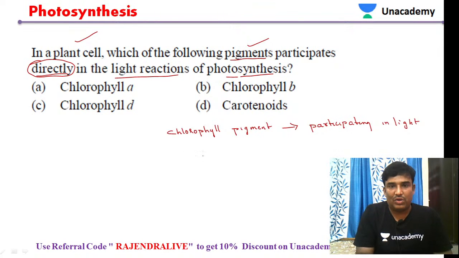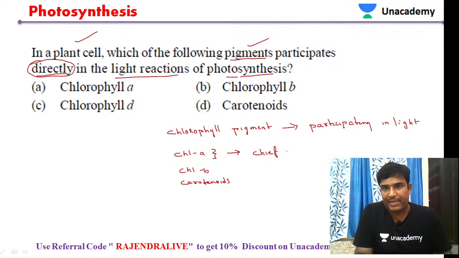So we have different pigments like chlorophyll A, chlorophyll B, and just now we have seen carotenoids. Chlorophyll A is the chief pigment.